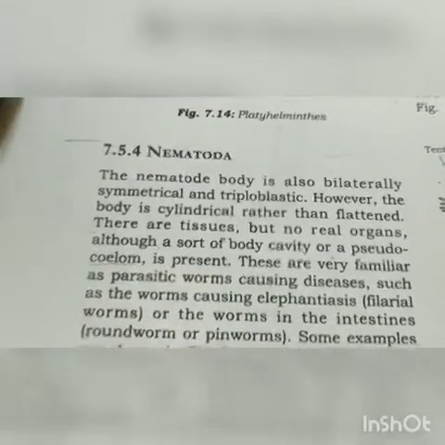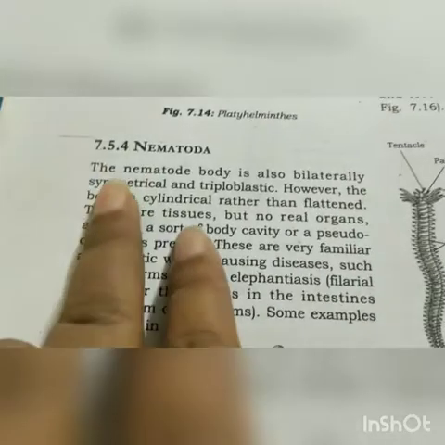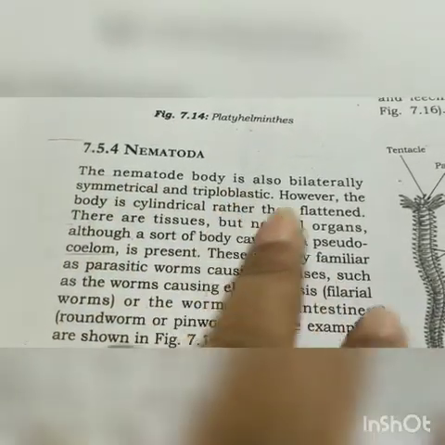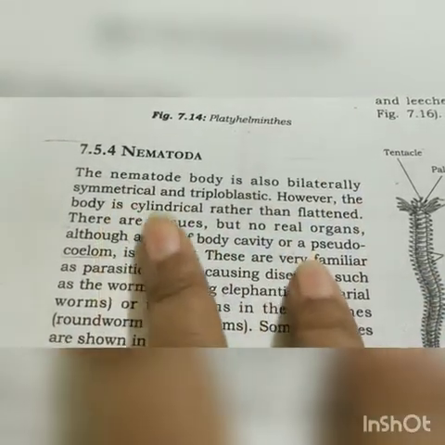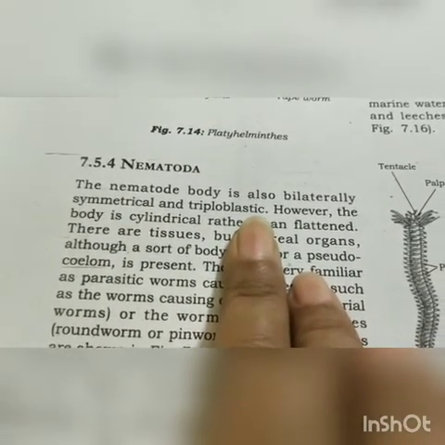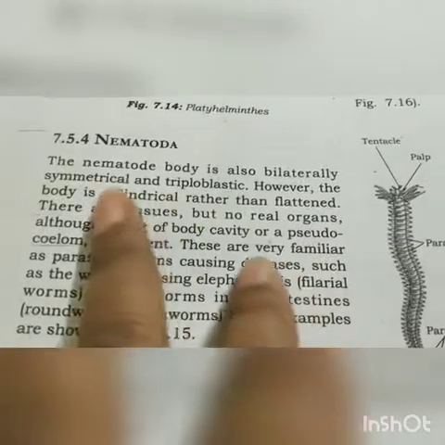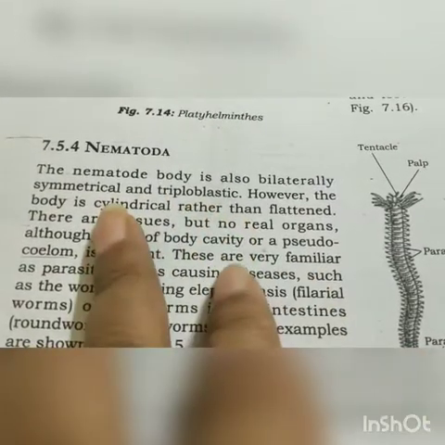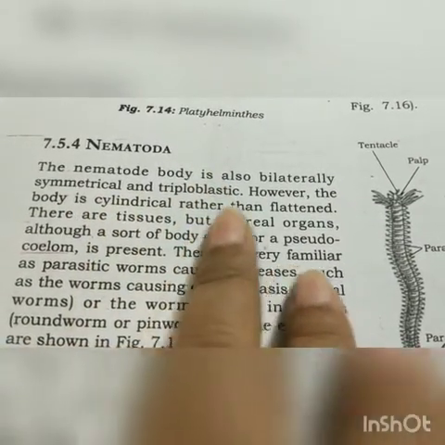Next one is the Nematoda. The Nematoda body is also bilaterally symmetrical and triploblastic, same like Platyhelminthes.